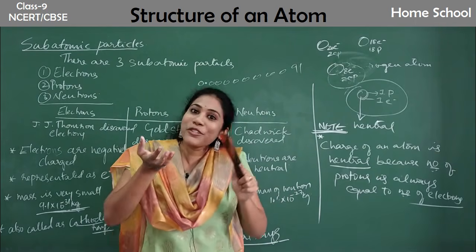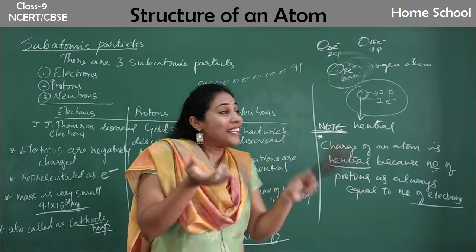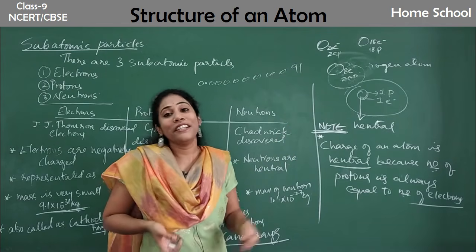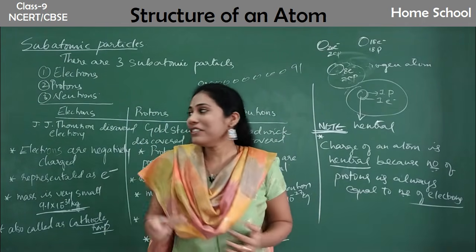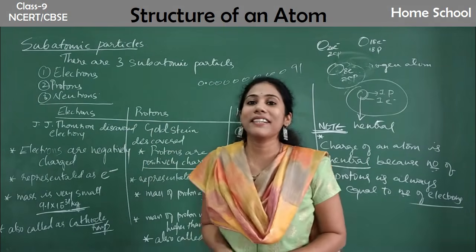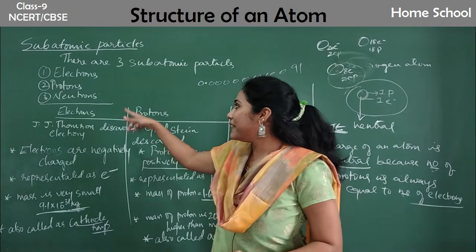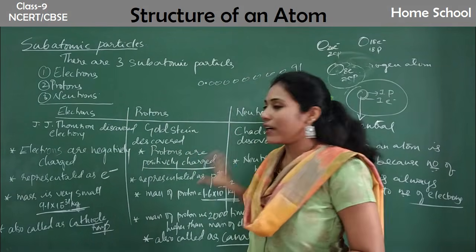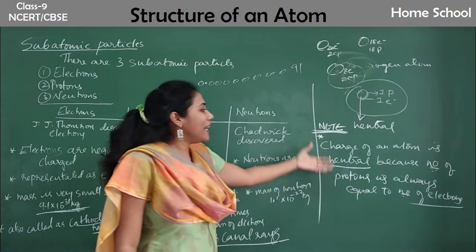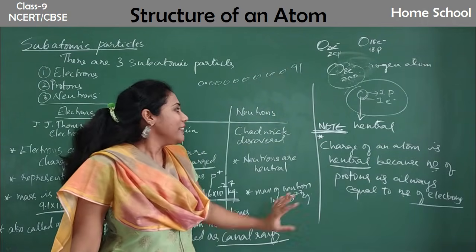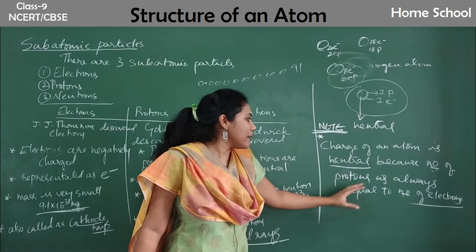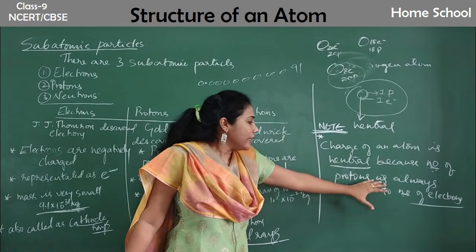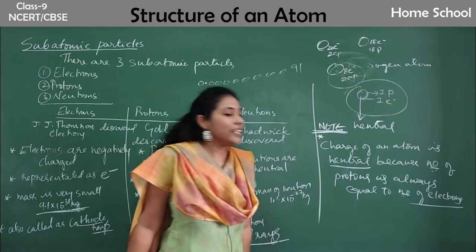The experiment looks very simple, isn't it? But see how various things have been included. So this is all about the subatomic particles, guys. Remember their names and remember these points and also the logic behind the experiment. This point is very important: charge of an atom is neutral because the number of protons is equal to the number of electrons.